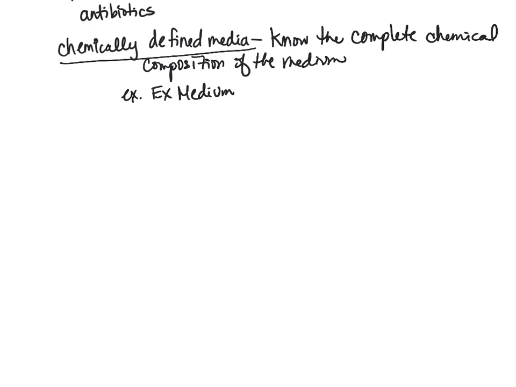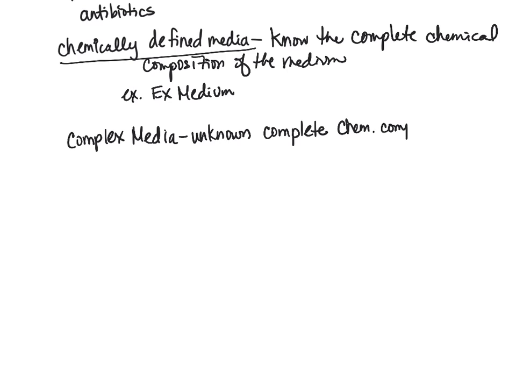The next type of medium we'll talk about is the complex medium, or complex media. For complex medium, this is where we have the unknown complete chemical composition. So we don't know the complete chemical composition. This is what I was talking about with the other ones, like nutrient broth and tryptic soy agar, tryptic soy broth. It has an unknown complete chemical composition.